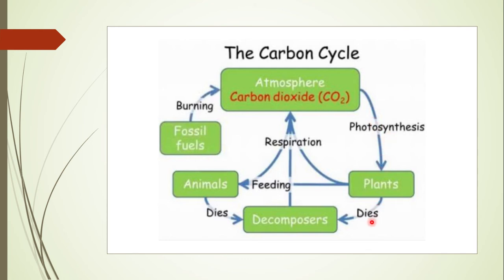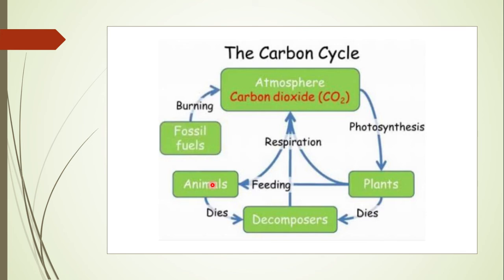When plants die, they are attacked by decomposers. If they are decomposed, they also release carbon dioxide, and the arrow goes upward. But if the plants are eaten by animals, there is a feeding relationship between them, so carbon also becomes part of the animals.